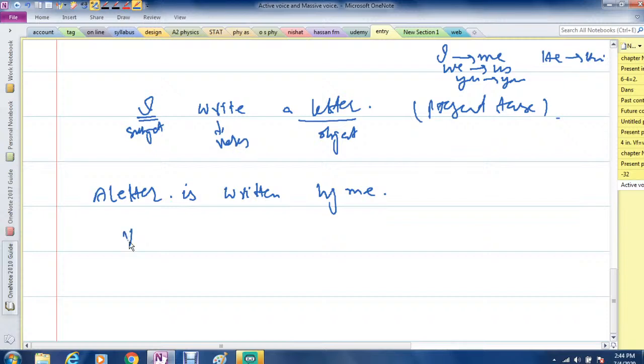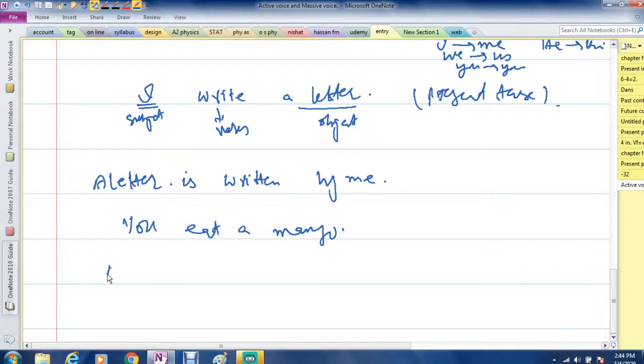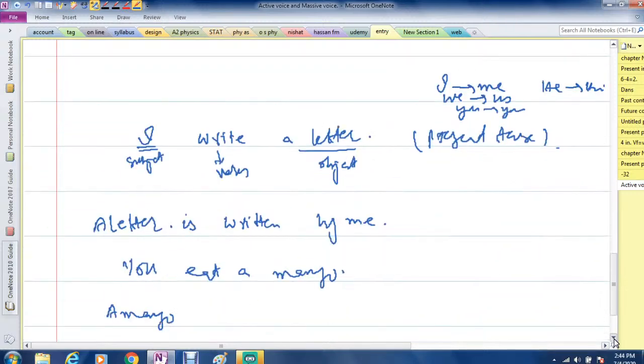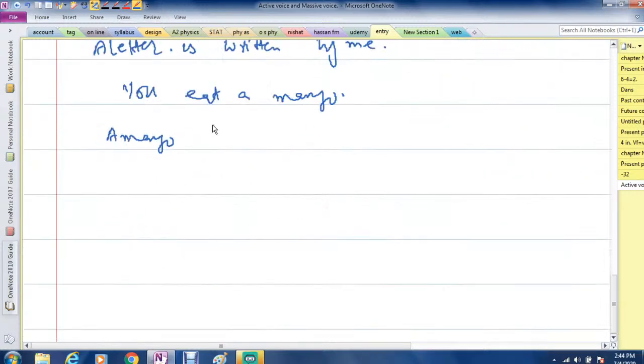Suppose I say, you eat a mango. This is present tense.